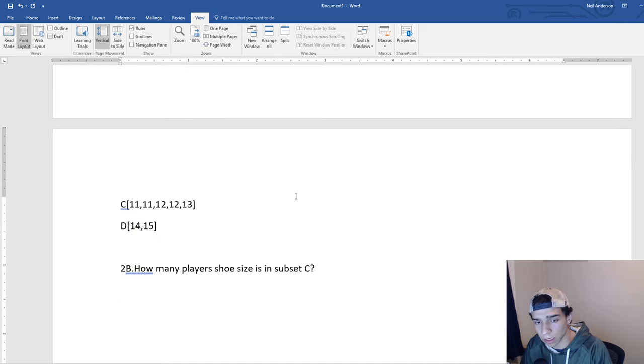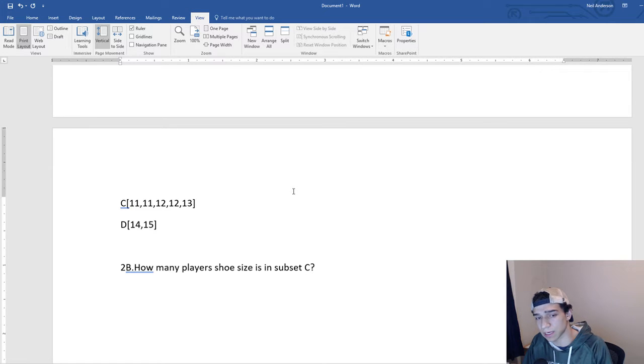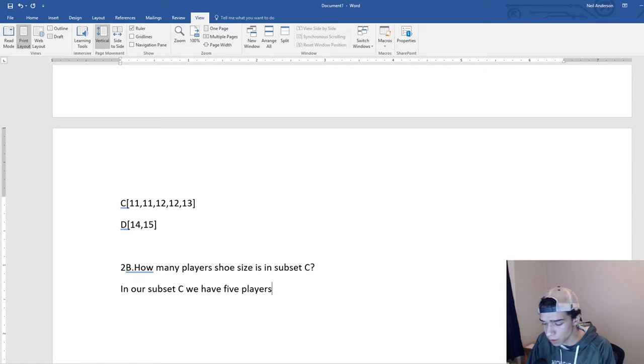And then when we go to look at it, we're going to take a look and say, well, how many players have a shoe size in subset C? So our subset C, we have 2 11s, we have 2 12s, and then 1 13. So in our subset C, we have 5 players. Okay, and that's kind of what we look at as far as subsets go.